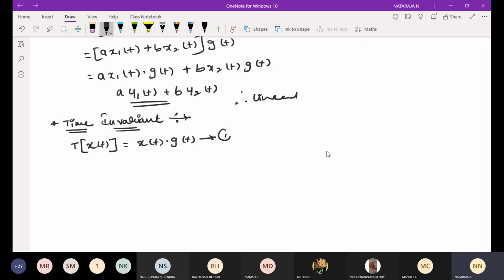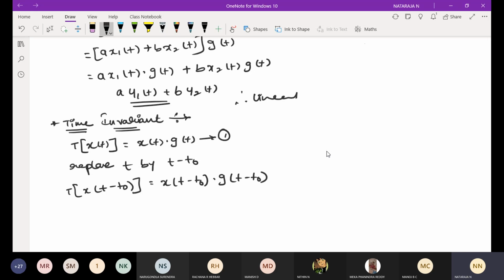I will take it as equation number 1. Replace t by t minus t naught. Transfer function of x of t minus t naught is equal to x of t minus t naught into g of t minus t naught. I will take it as equation number 2.